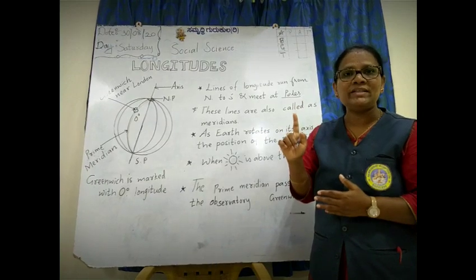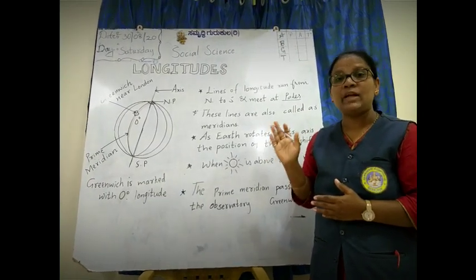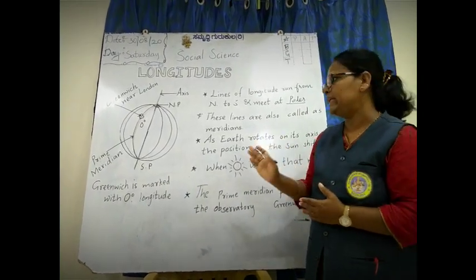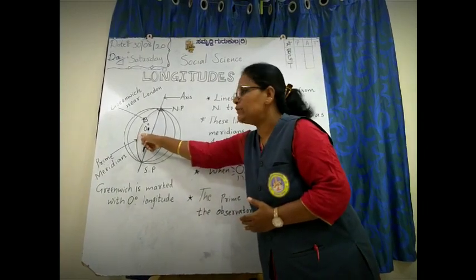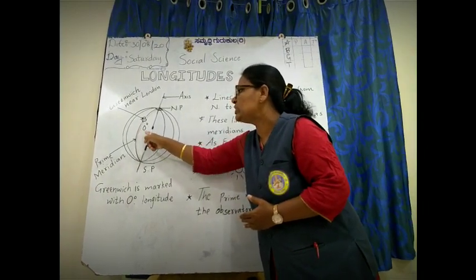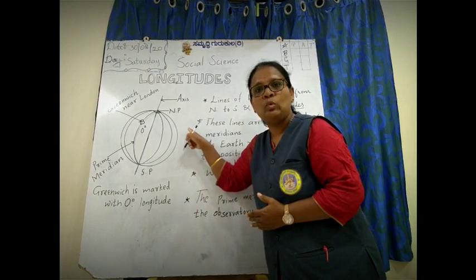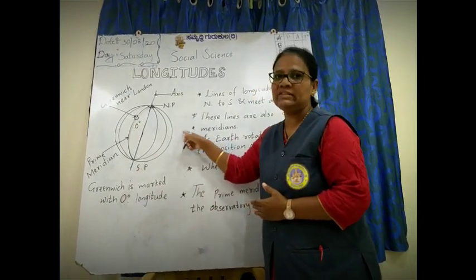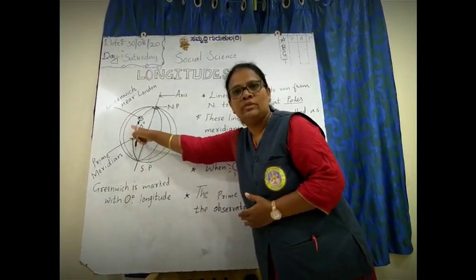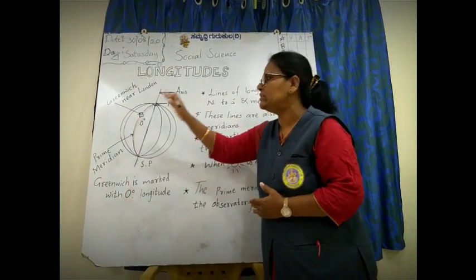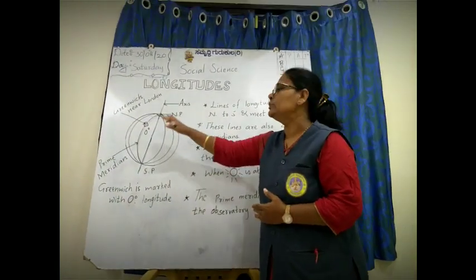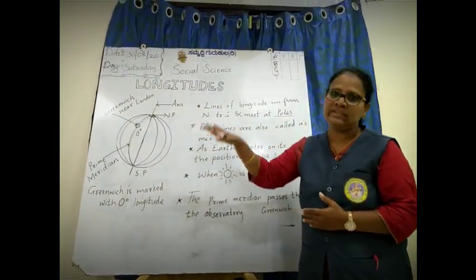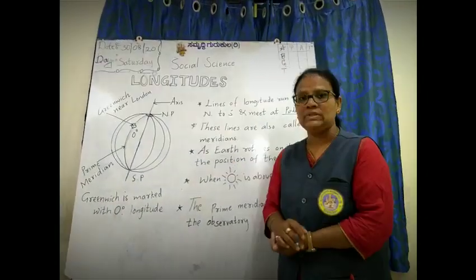There are 180 meridians. Measurement starts from 0, then 10, 20, 30, up to 180 degrees towards the east and 180 degrees towards the west. As the earth is geoid or round in shape, it measures 360 degrees.